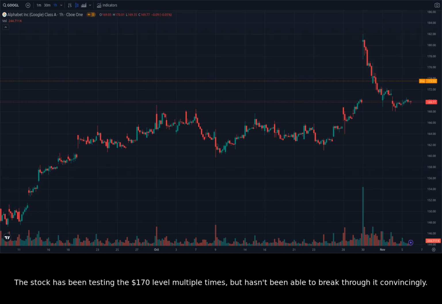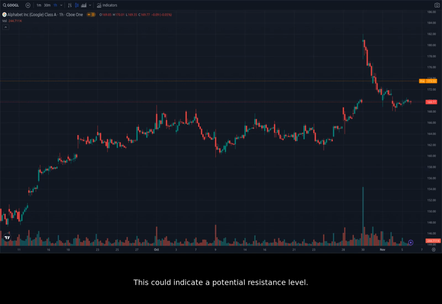The stock has been testing the $170 level multiple times, but hasn't been able to break through it convincingly. This could indicate a potential resistance level. The volume on the 1-hour chart is relatively low, suggesting that the market is not very active right now. This could also be a sign of consolidation. Let's zoom into the 15-minute chart and see if we can identify any more specific trading opportunities.